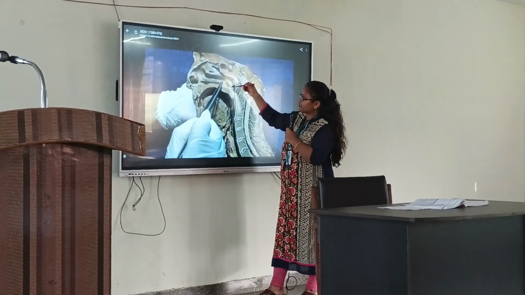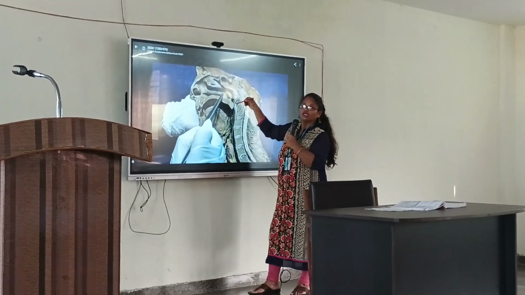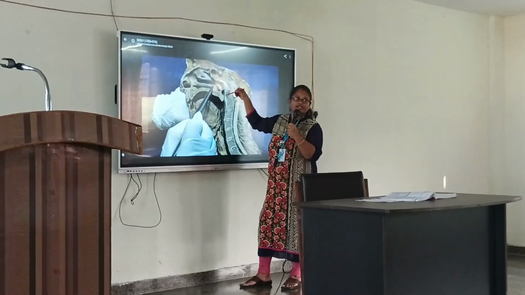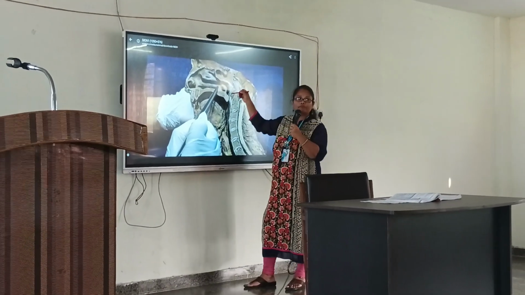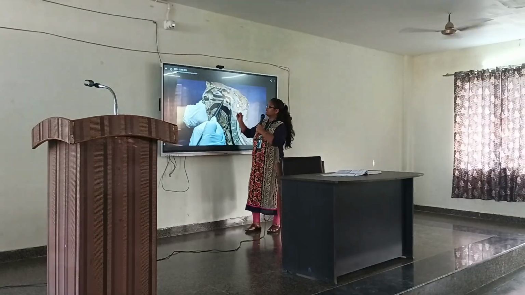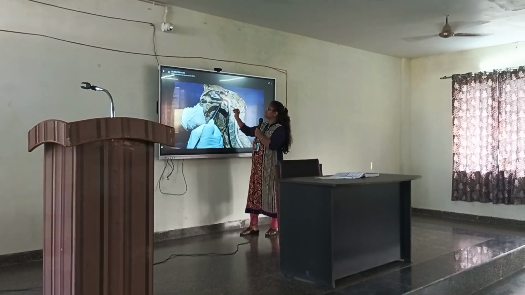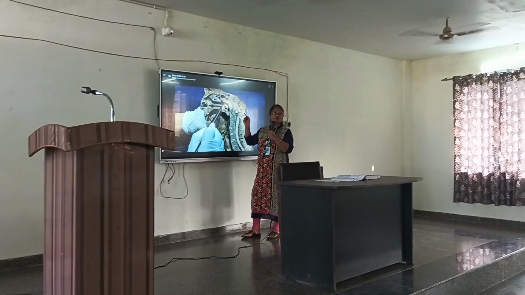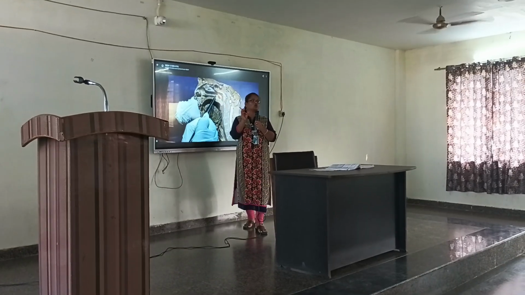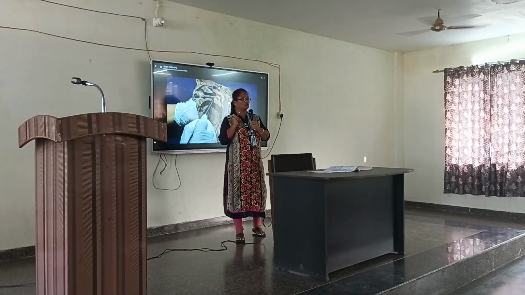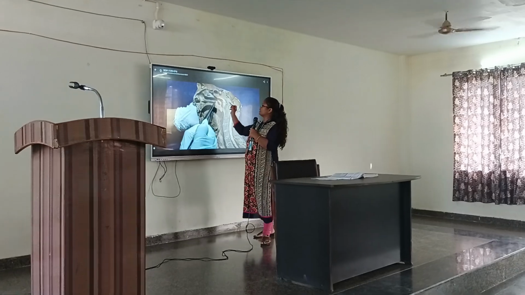And the posterior one is coming from salpinx to the pharynx, so it is known as salpingo-pharyngeal fold. These salpingo-palatine fold and salpingo-pharyngeal fold result in the opening and the closing of the eustachian tube. Right? So this is about the nasopharynx.